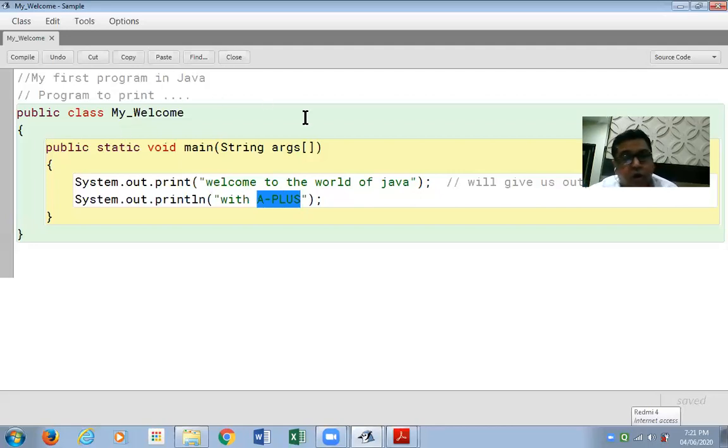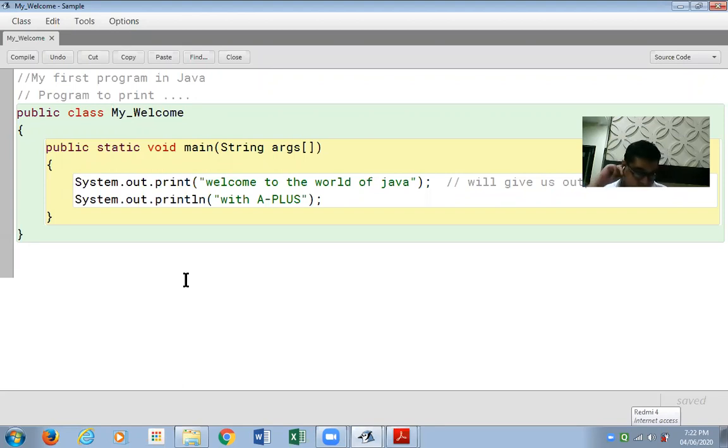Lots of lowercase characters are all over my Java program. So we can use alphabets, capital A to Z, small a to z. We can use digits in our Java program. In this program of ours, we don't see any digits, but you would find numbers in some other program. So you're allowed to use them.